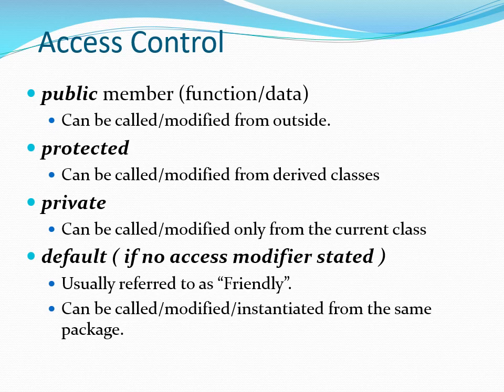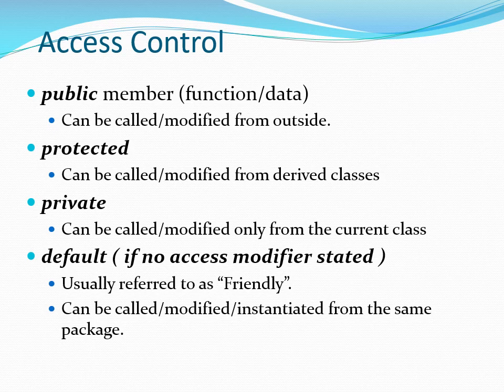Protected access specifier: the variables and methods that are declared as protected are accessible only to the subclasses of the class in which they are declared. So basically they can be called and modified from the derived classes. And the protected keyword is used to declare the member as protected.